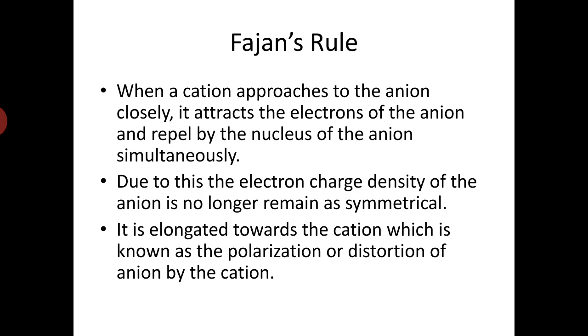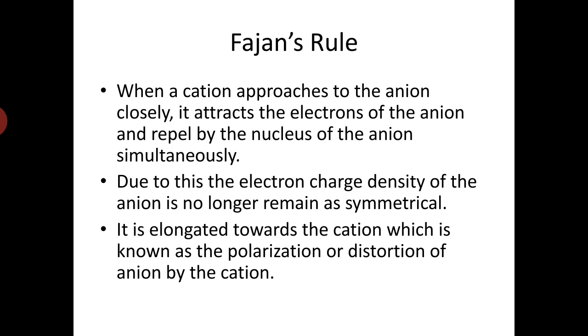It is elongated towards the cation, and this elongation is called the polarization or distortion of the electron cloud of the anion by the cation. So what is getting distorted here? The electron cloud of the anion is distorted by the cation.